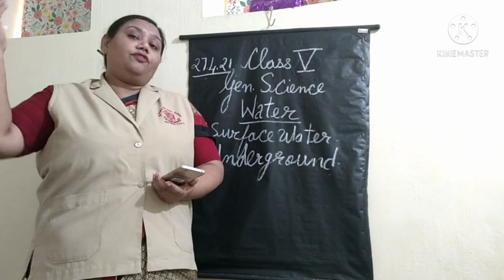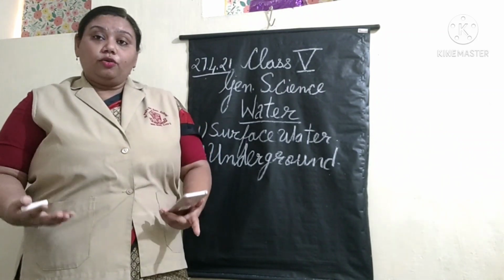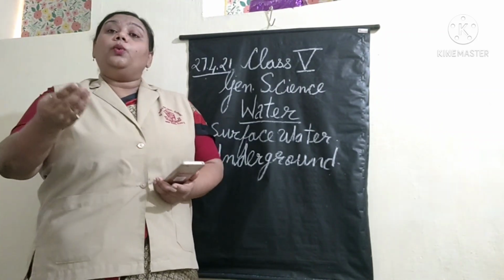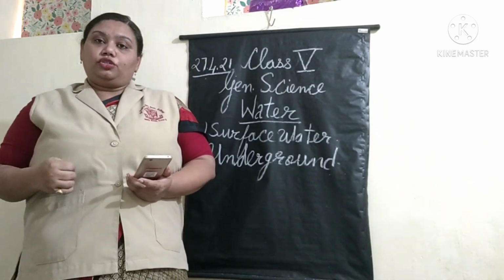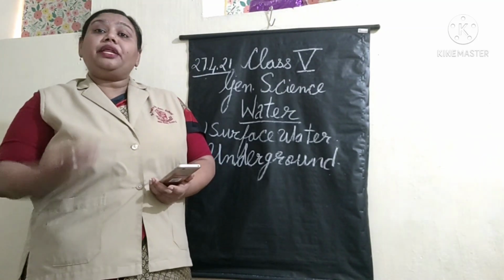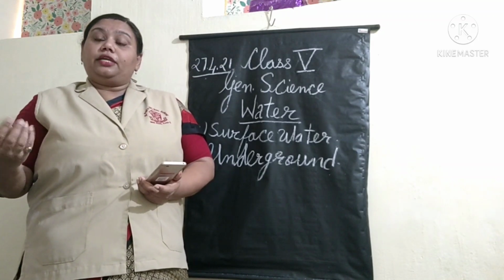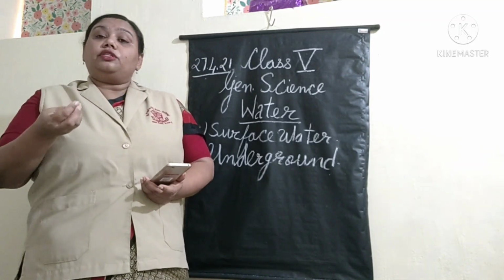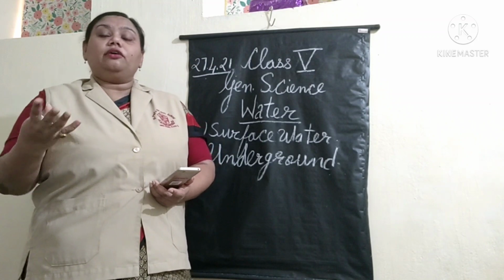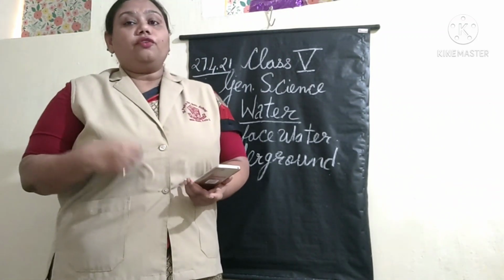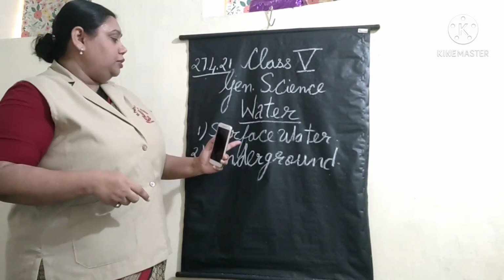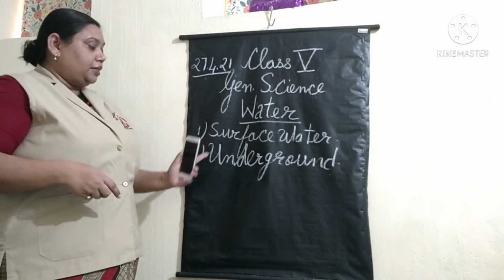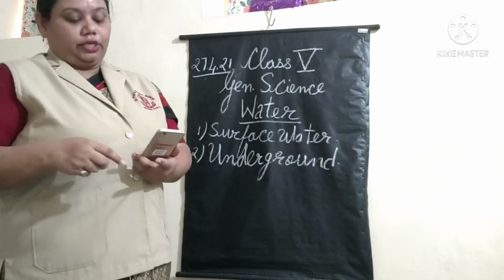We are getting it from rain. But how? What are the sources of it? Well is a source of it. Tube well is a source of it. Spring also is a source of underground water. So the two forms are surface water and underground water.